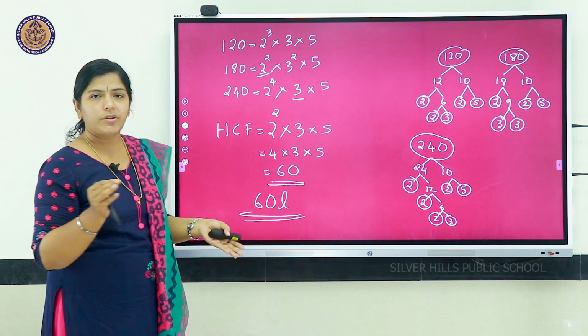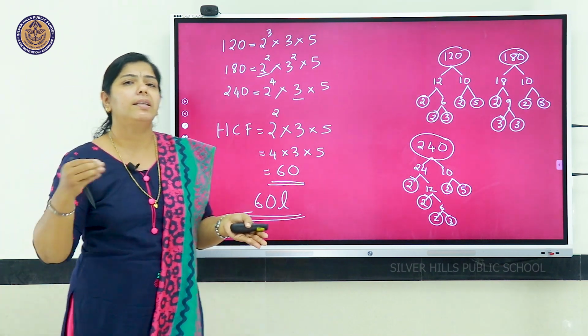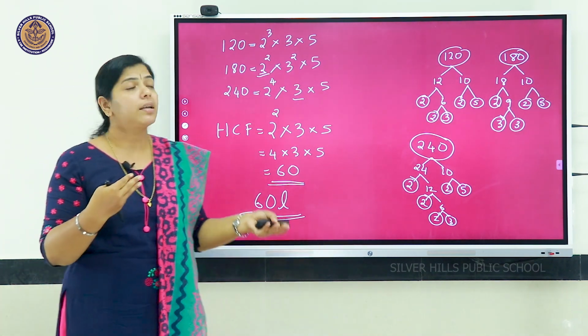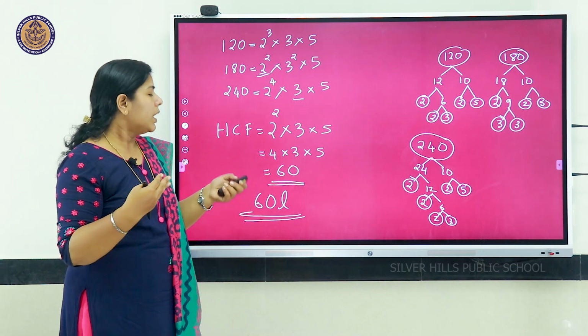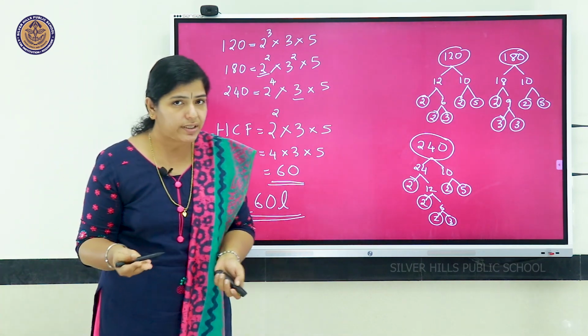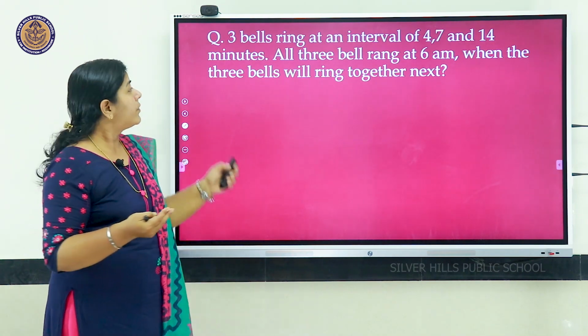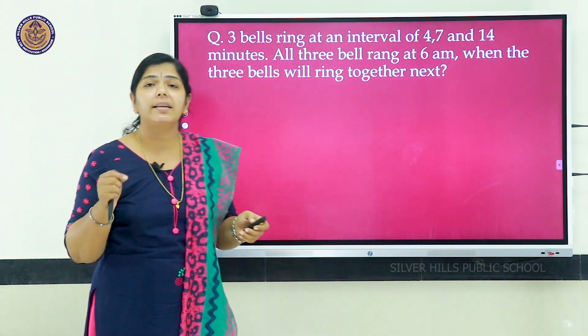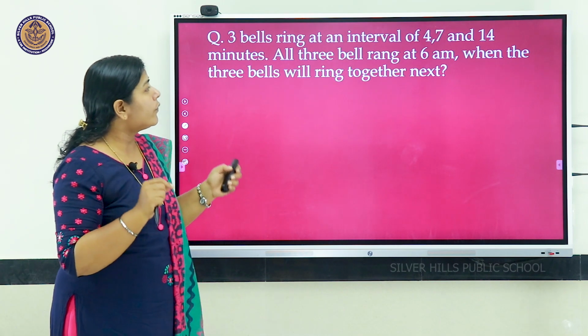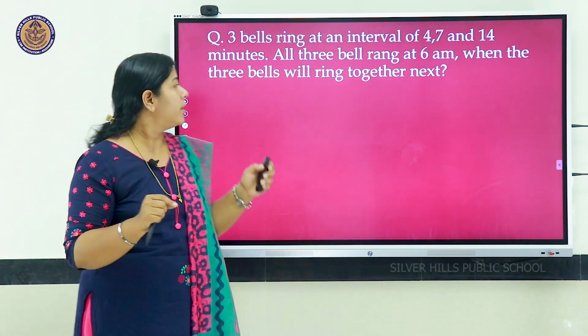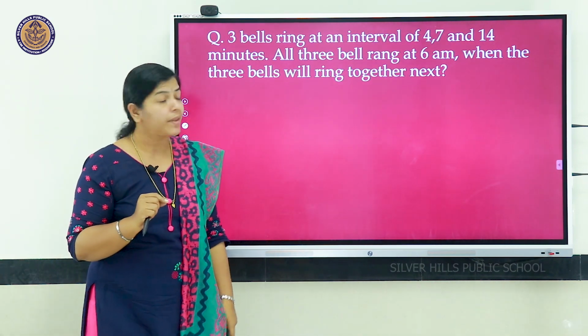Okay. Hope you have understood how to apply HCF to find the given thing. Now, we will move on to the next question, that is here. 3 bells ring at an interval of 4, 7 and 14 minutes.